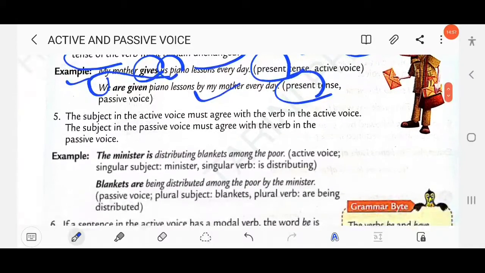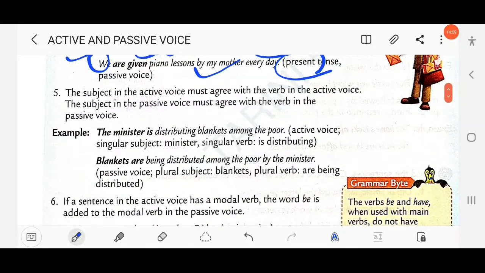Then next rule: the subject in the active voice must agree with the verb in the active voice, and the subject in the passive voice must agree with the verb in the passive voice.